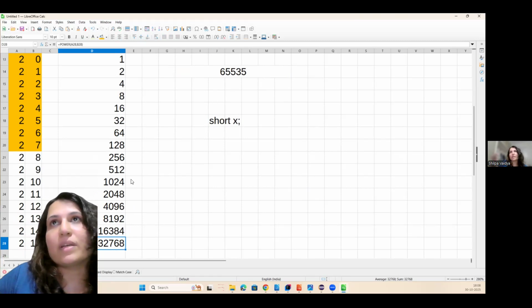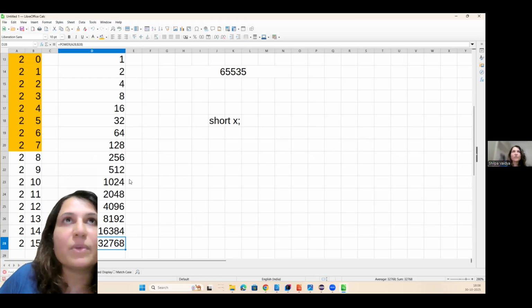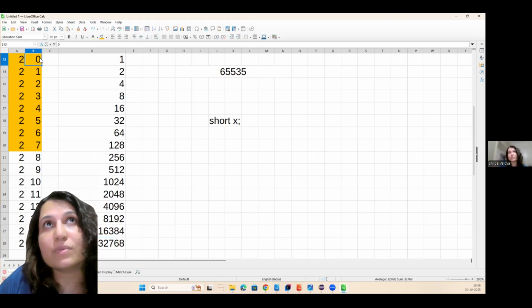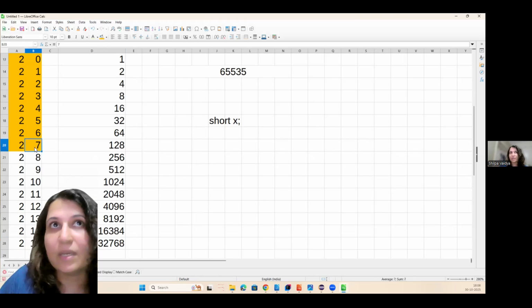Now, if I want to store a bigger number, then I'll go for int. Int will be what? 4 bytes. 4 bytes means 2 raised to 0 to 2 raised to 7 is 1 byte. 2 raised to 8 to 2 raised to 15 is the second byte.